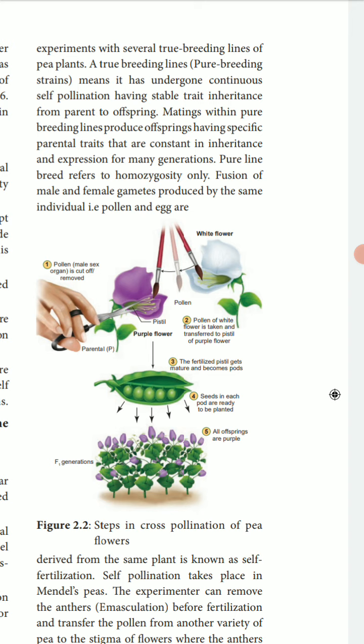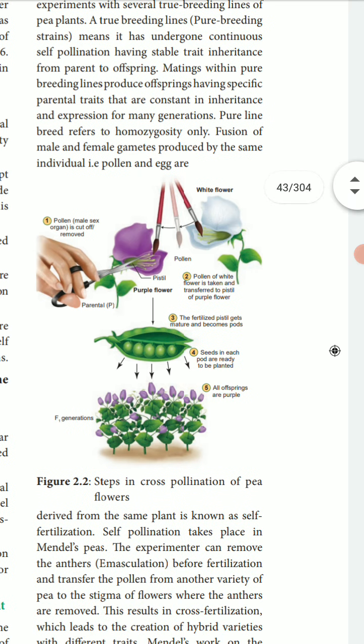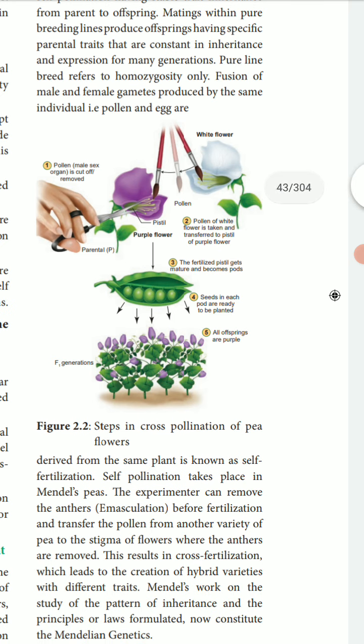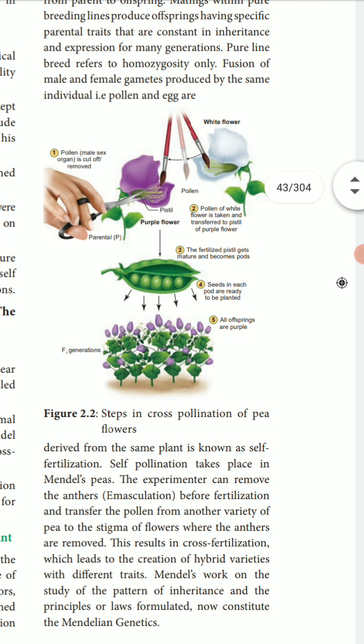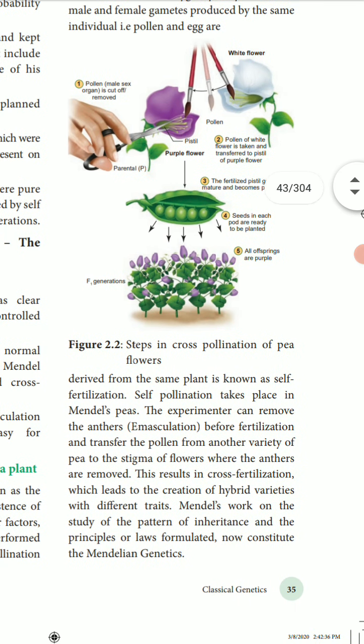Mating within pure breeding lines produces offspring, the young ones, with the specific parental traits, seen in inheritance experiments over many generations. Pure breeding refers to homogeneous only, the fusion of male and female gametes produced by the same individual.